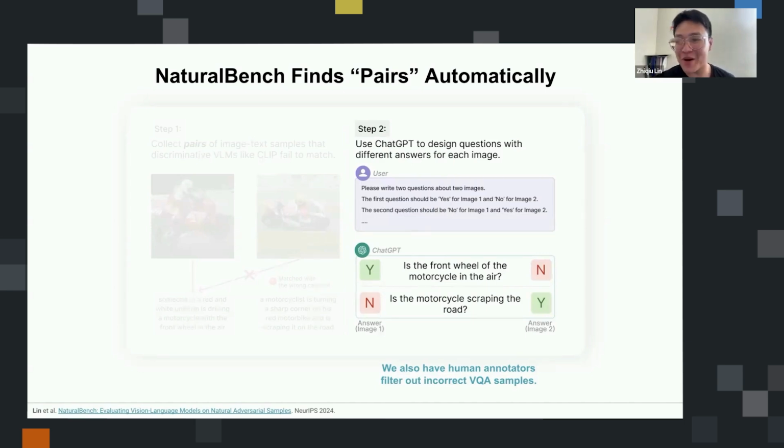So it's actually simple. Essentially, we just ask human annotators to try this benchmark and try to answer those questions. After we generate all those questions, we send the image and a question to the annotator, and the annotator should be giving us an answer, either yes or no, or A or B. And what we do is we filter out all the questions that humans are giving the wrong answers. That way we guarantee the remaining samples are the ones that humans can easily solve.